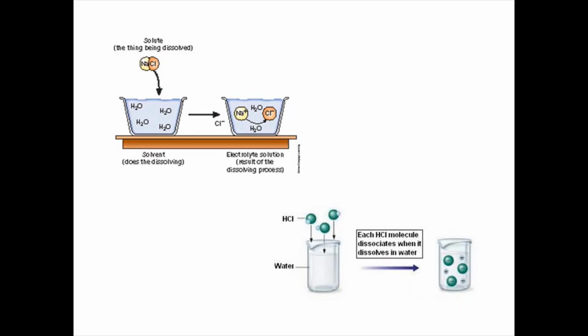Whereas in the bottom diagram, I have taken water in a beaker in which I placed hydrochloric acid. Hydrochloric acid in the liquid state is a covalent molecule. When it is added to water, it gets ionized to H3O+ ions and Cl-. So in the original state, sodium chloride exists as its ions only, whereas in the case of HCl, a neutral molecule is getting converted to ions.